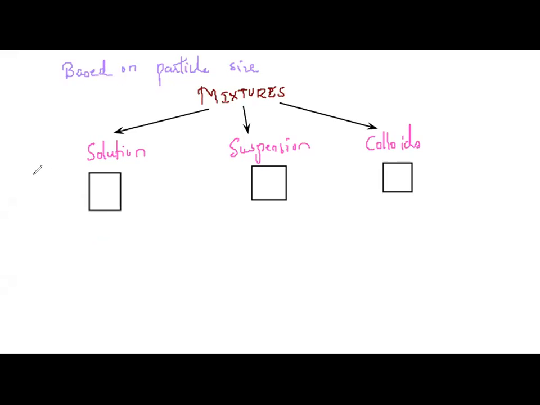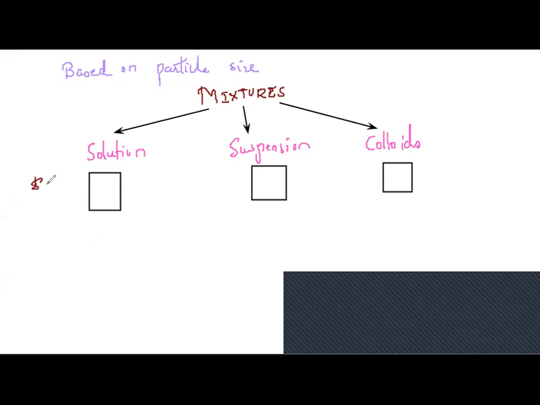This is sugar solution. This is sand in water. And this is milk, or you can take example of blood. This would be easy for you all to understand the properties. Shall we start one by one? All three we will compare and discuss the properties.